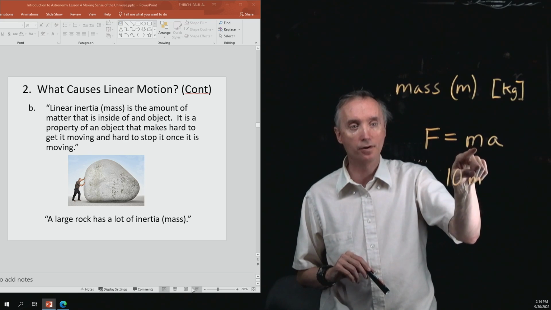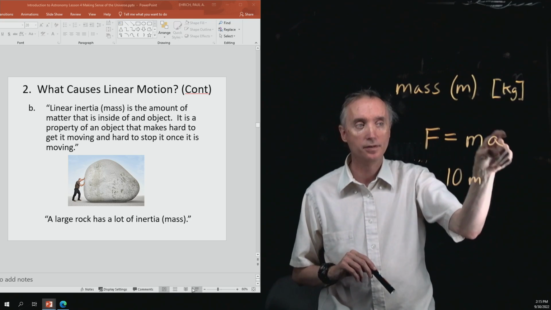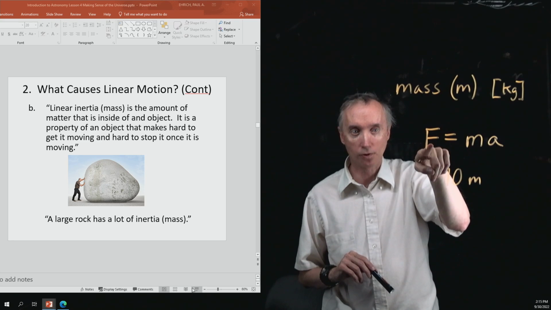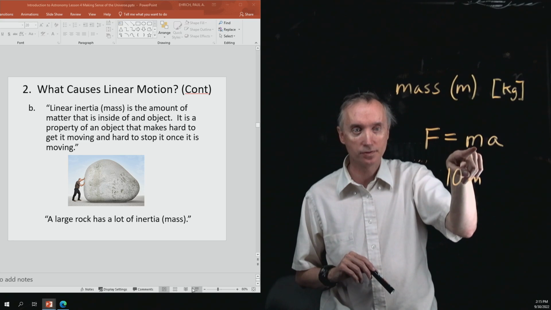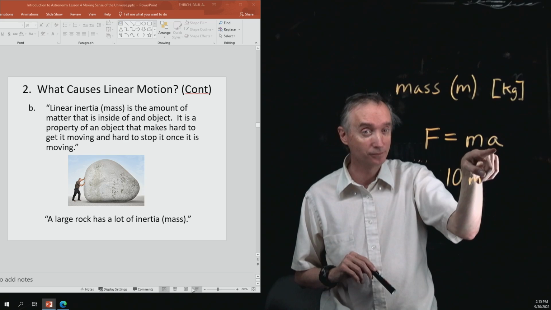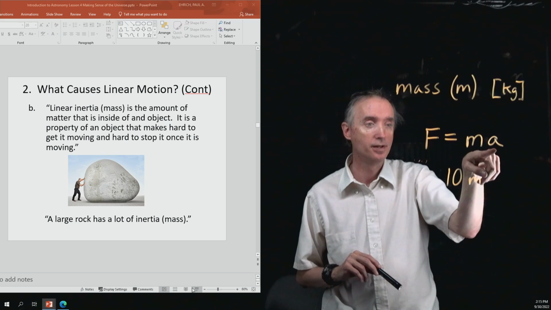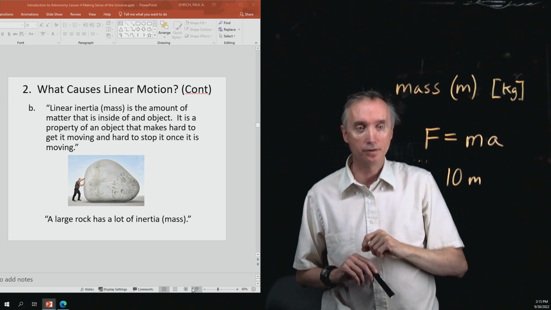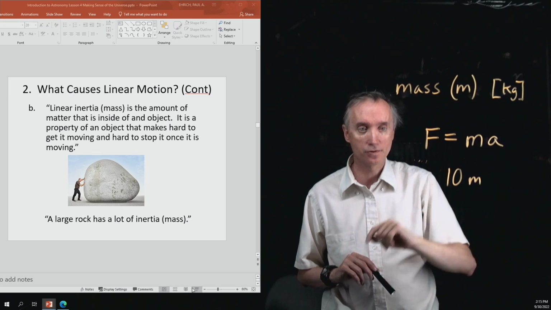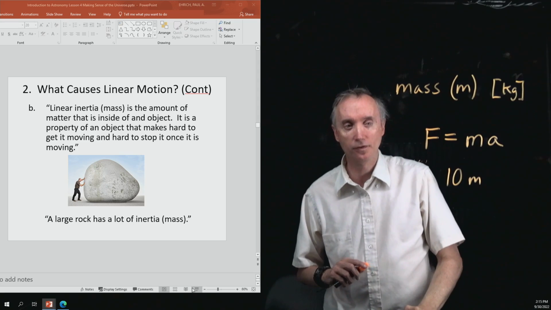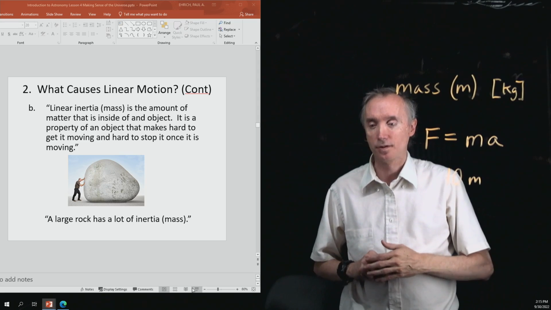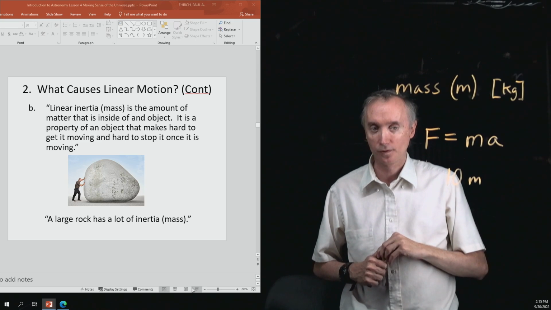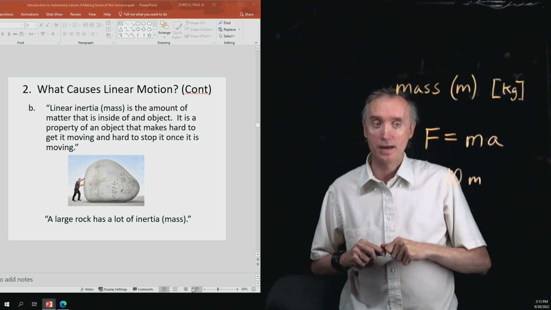If the letter is in a formula, then it's the abbreviation for the concept. So this is force, this is mass, this is, remember, acceleration. On the other hand, if you see an M next to a number, that's the unit. So this would be 10 meters. So it shouldn't be too difficult to figure out whether the letter M meant mass or meters. So what is mass?